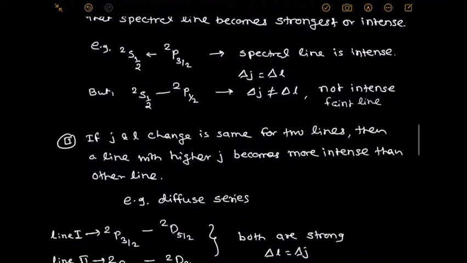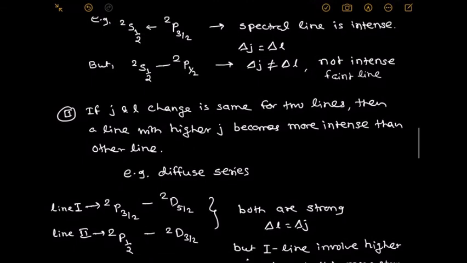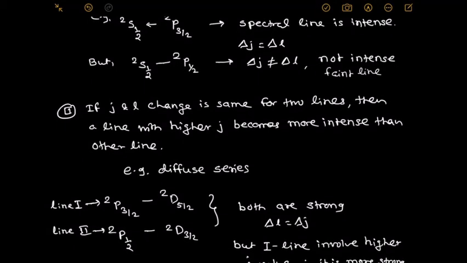For example, we use the diffuse series lines. Line 1, doublet D 5 by 2 to doublet P 3 by 2, is the first spectral line. Second spectral line, doublet D 3 by 2 to doublet P half. In that, what are the J and L changes? Here delta L and delta J for both spectral lines are the same, meaning both are strong.